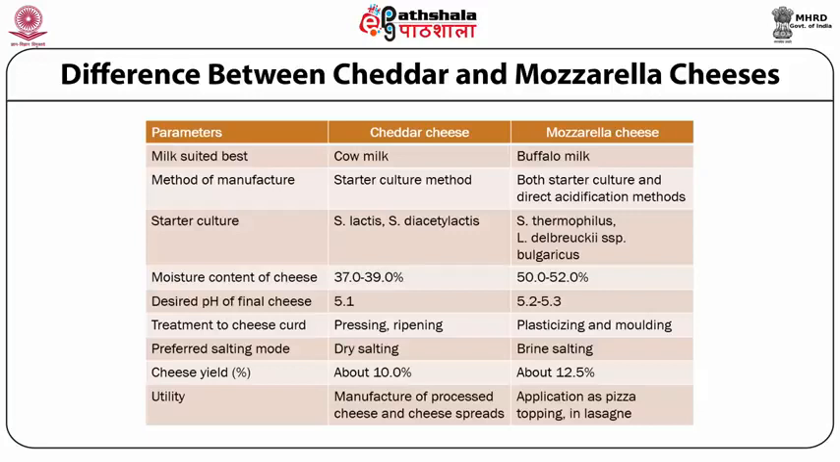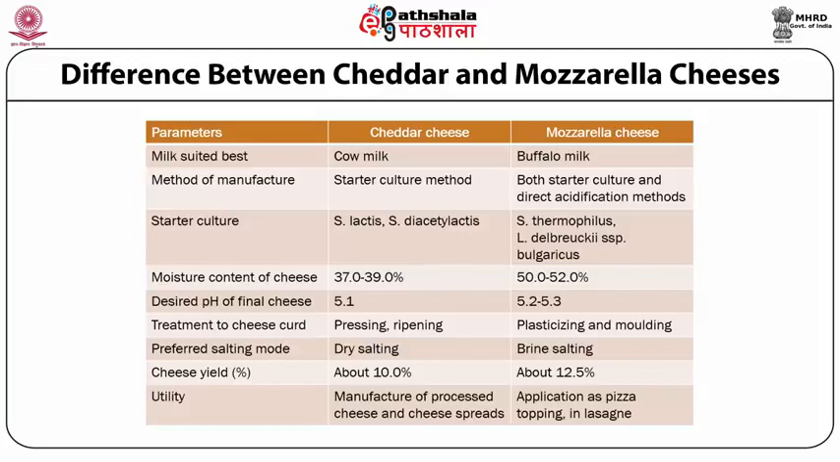The desired pH of the final cheese, though not a wide range, is slightly lower, at 5.1, for cheddar, whereas for mozzarella cheese it is around 5.2 to 5.3. However, if you prepare mozzarella cheese by the direct acidification method, the pH would be a little greater, to the tune of 5.5 to 5.7. Regarding the treatment of the cheese curd: in cheddar cheese you go for pressing, and we also